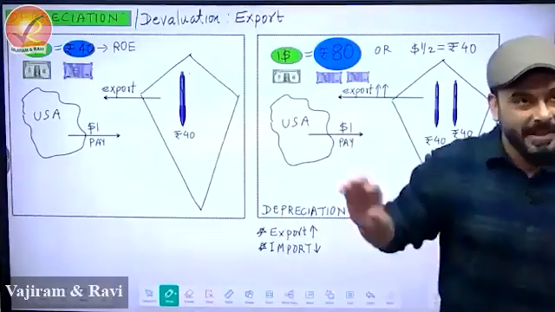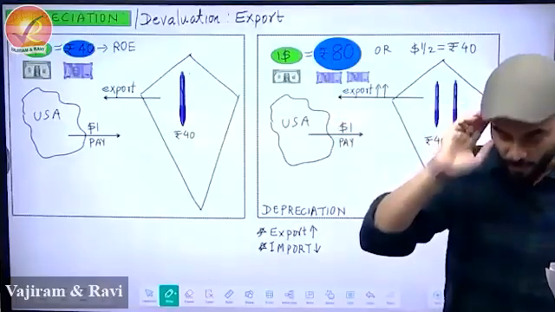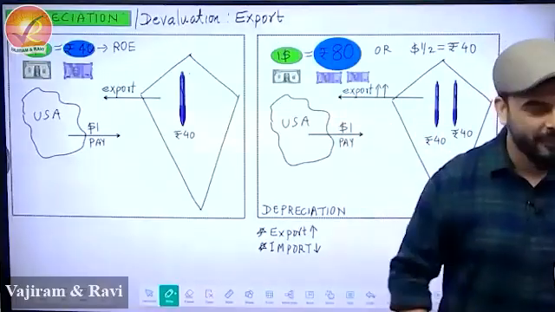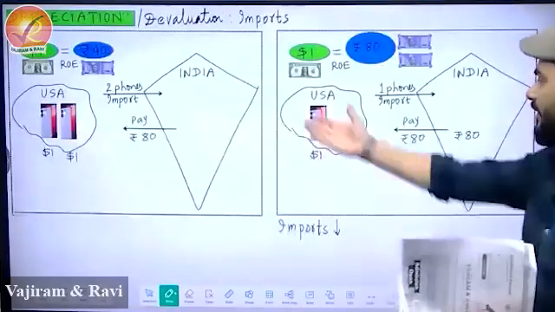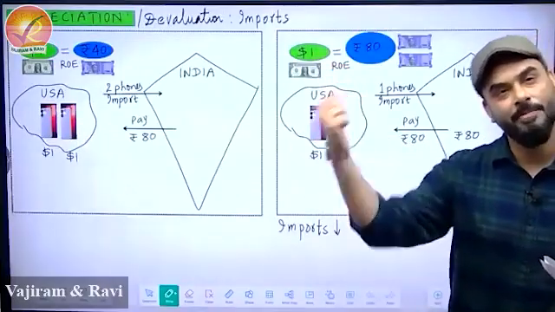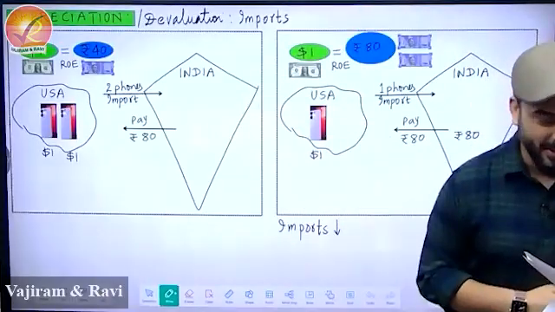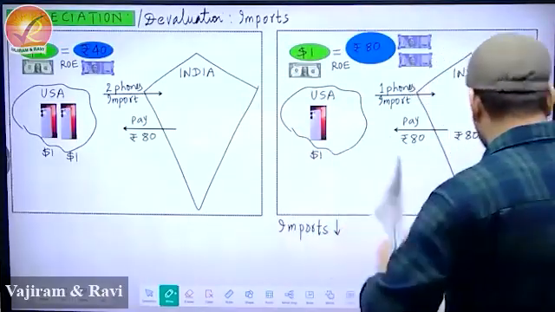So whenever you see that depreciation will happen, depreciation will lead to an increase in export, and always tell your mind that, achha, theek hai, it's a competitive exam. I have already seen the reason, etc. So let me directly use the result that whenever depreciation happens, import will have a tendency to fall. And this is that example which I showed you in the last lecture. So now if you have to write all this,